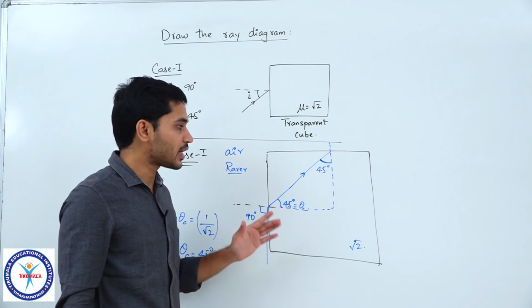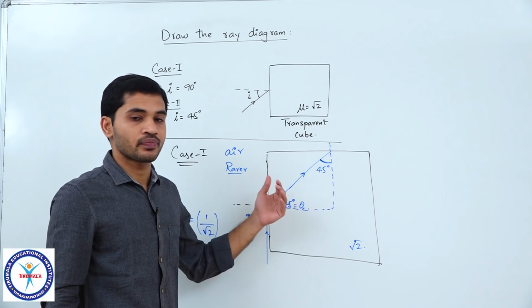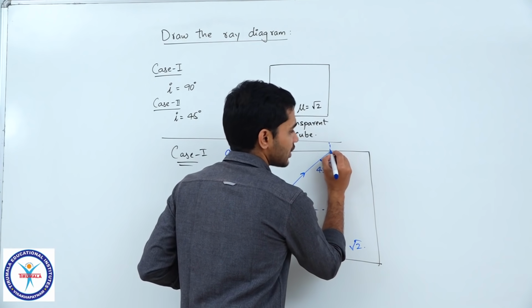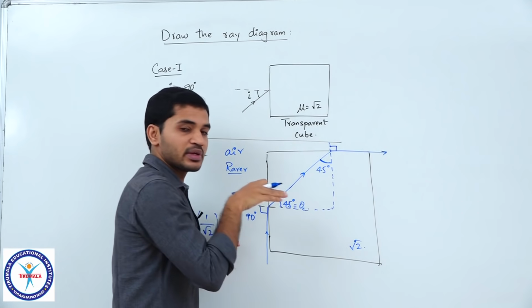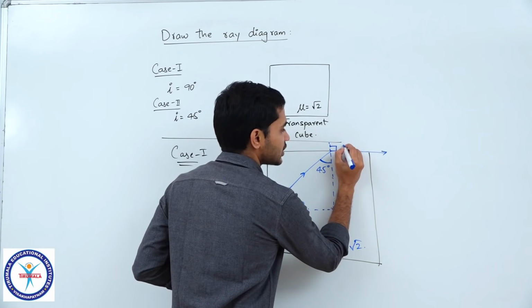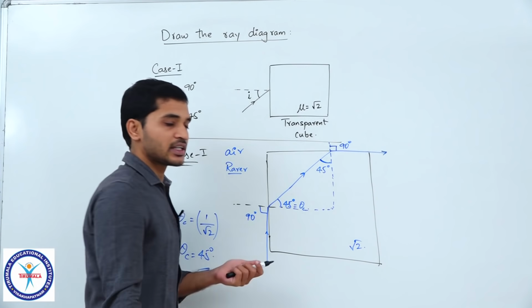So, what happens when light is incident at critical angle from denser medium? You know that the light enters into the second medium, or refraction occurs, but in a grazing manner. The light ray will be grazing the interface by the time it refracts, and the angle of refraction here will be 90 degrees. So, that is what happens.